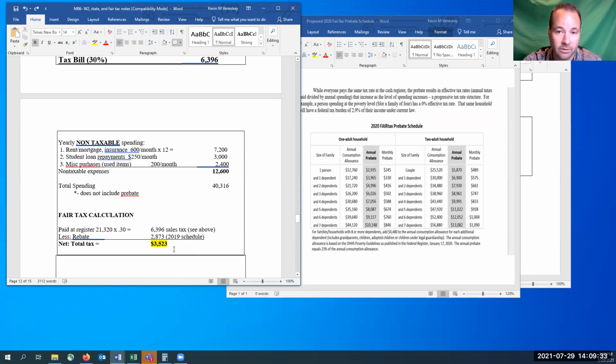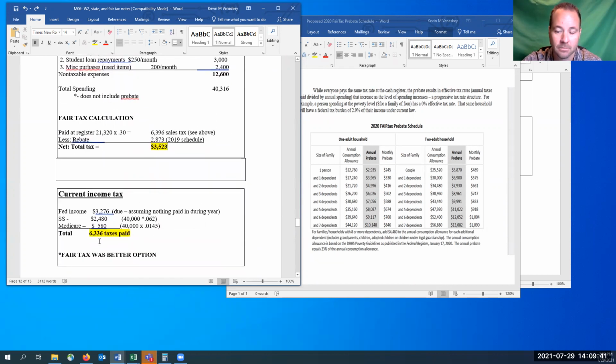So 25.23, 35.23. Now, if you would go through and fill out the entire tax return for this individual with that income, you're going to find that their final amount due after all refunds on the 1040, 32.76 plus Social Security that would be taken out of their paycheck and Medicare, they would end up paying $63.36.